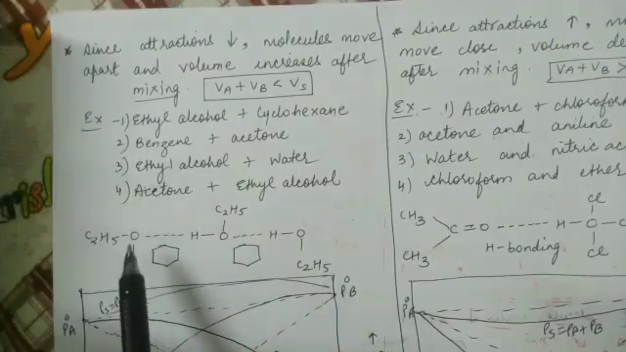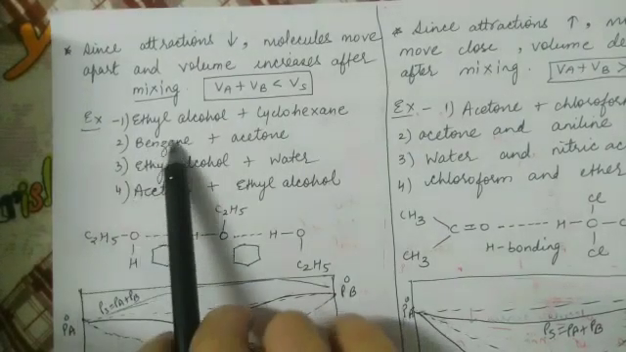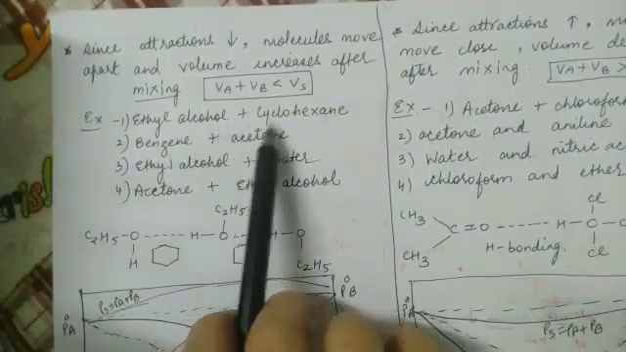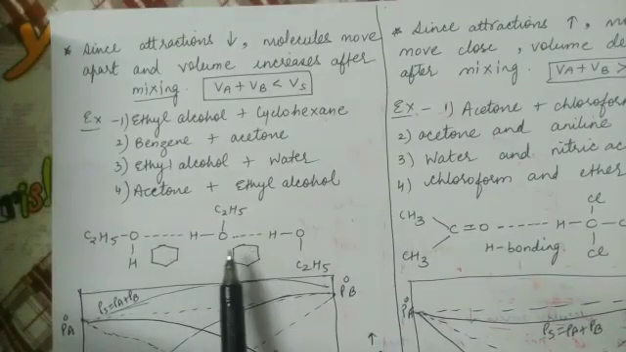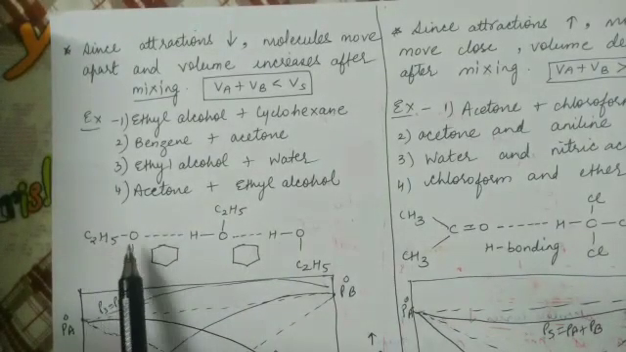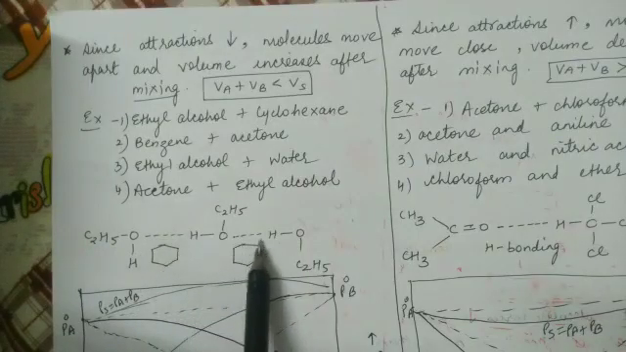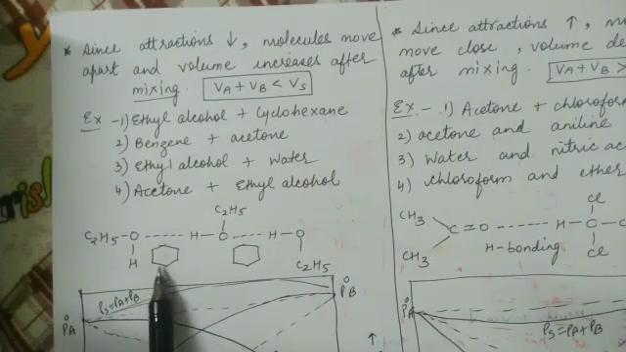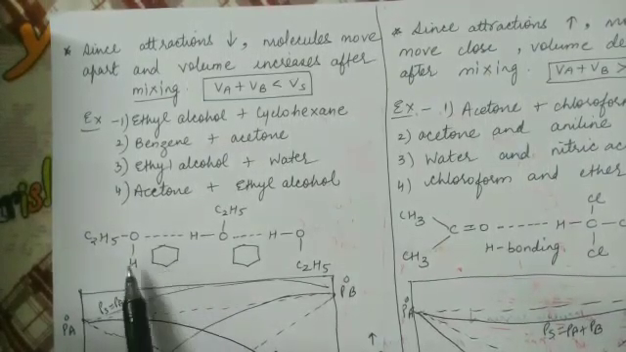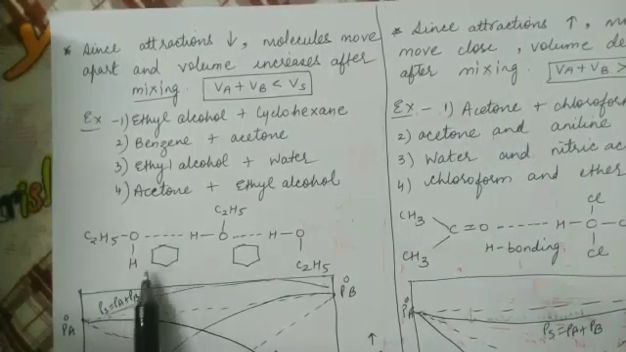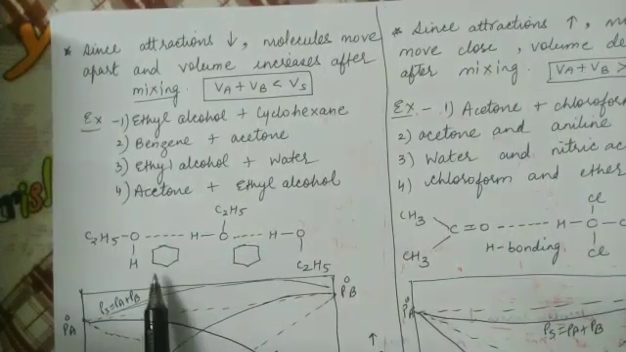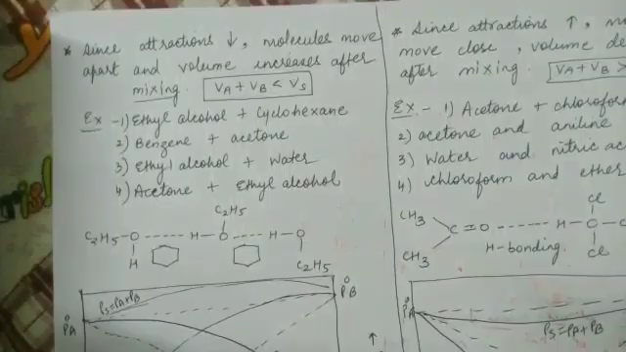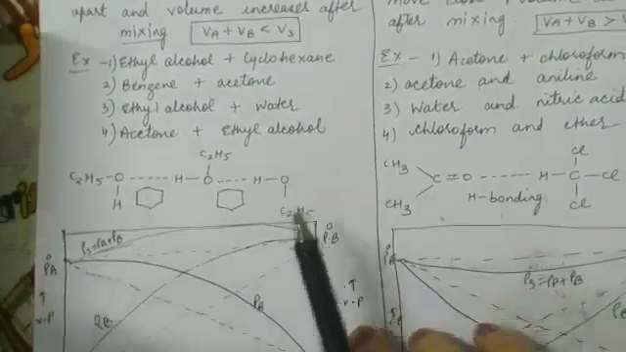So what are the examples of solutions showing positive deviation? Ethyl alcohol and cyclohexane. First we are discussing this example in detail. These are the molecules of ethyl alcohol. Now ethyl alcohol molecules are held by hydrogen bonding, which is shown by dotted line, you can see in the figure. Now if I add cyclohexane to this ethyl alcohol, cyclohexane will occupy the spaces between the ethanol molecules. As a result of this, hydrogen bonding between the ethanol molecules will break and such type of solution will show positive deviation.